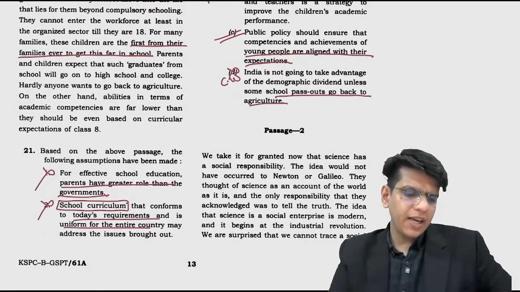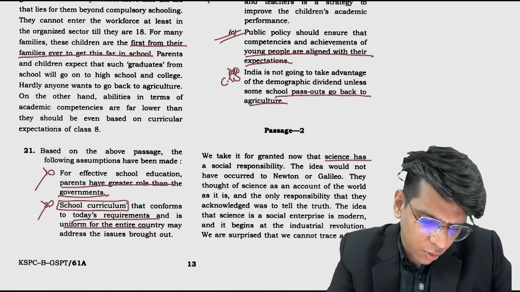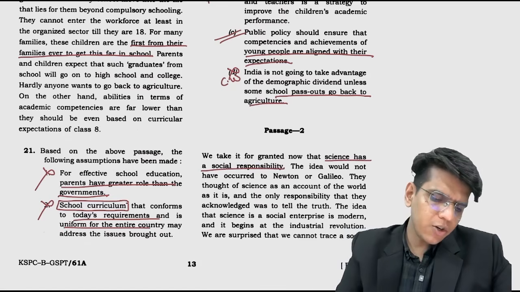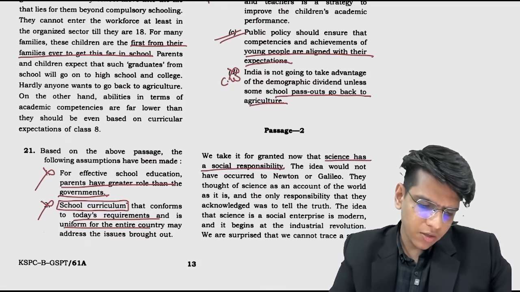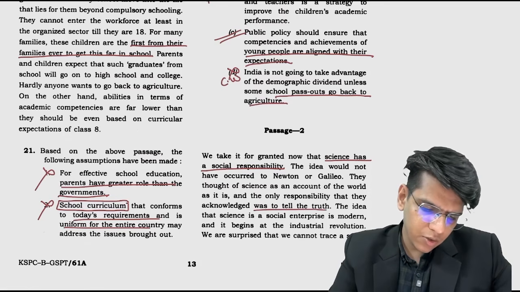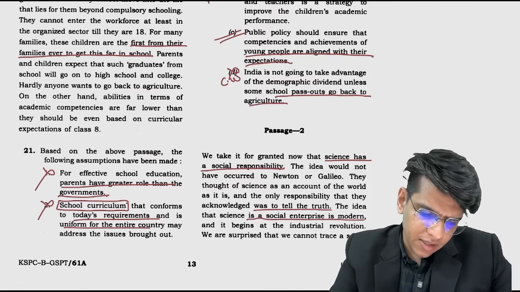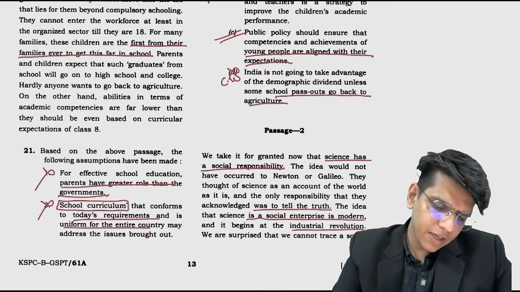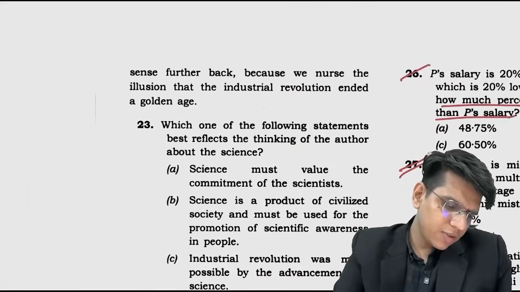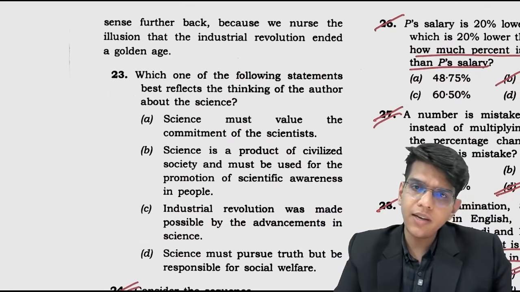Right? We take it for granted now that science has a social responsibility. The idea would not have occurred to Newton or Galileo. They thought of science as an account of the world as it is, and the only responsibility that they acknowledged was to tell the truth. The idea that science is a social enterprise is modern, and it begins at the Industrial Revolution. We are surprised that we cannot trace a social sense further back because we nurse the illusion that the Industrial Revolution ended a golden age.